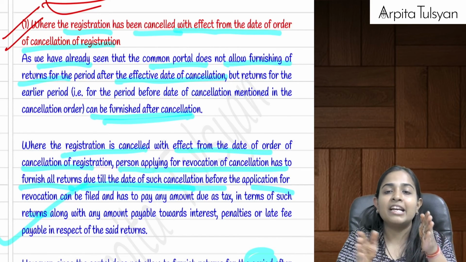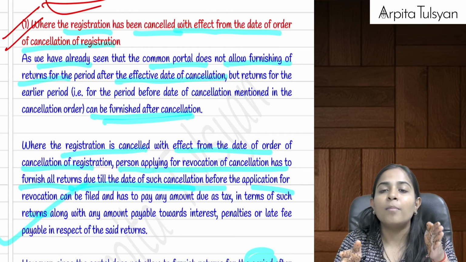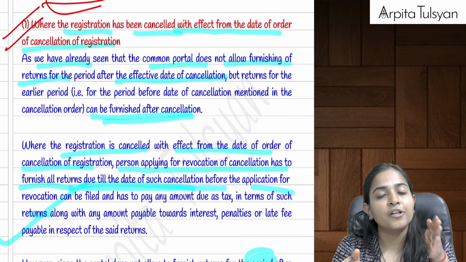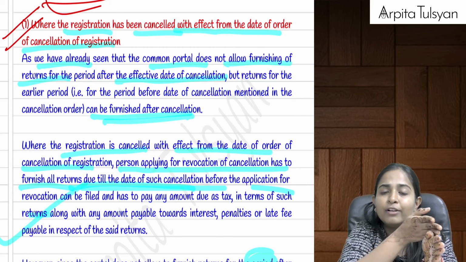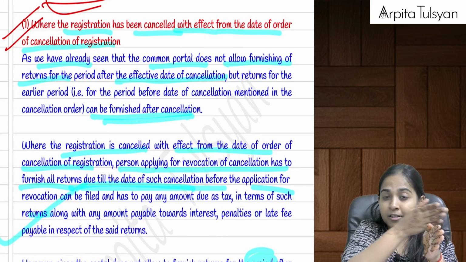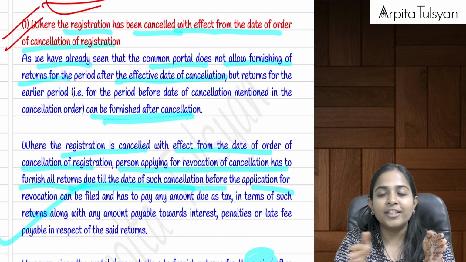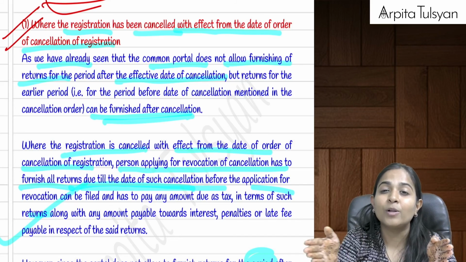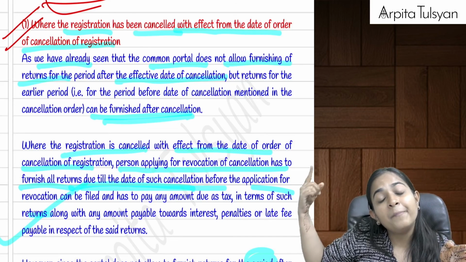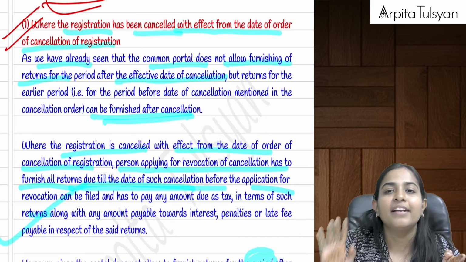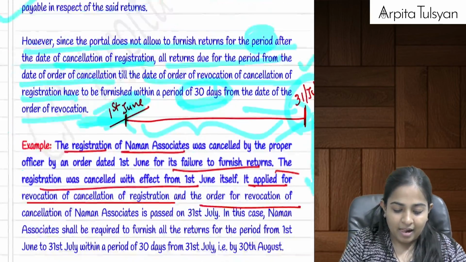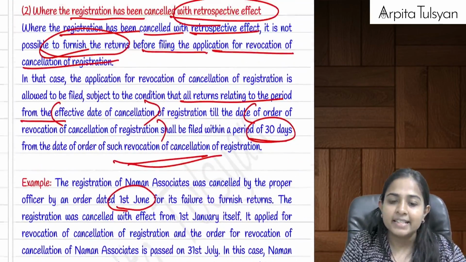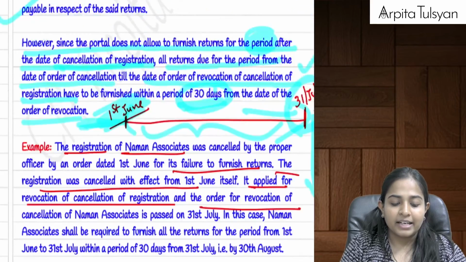But let's say my registration got cancelled from, for example, 1st April 2024. It will allow me to file all the old returns, but it will not allow me to file the new returns. When will it allow me to file the new returns? Only after my cancellation has been revoked. Are you understanding this?